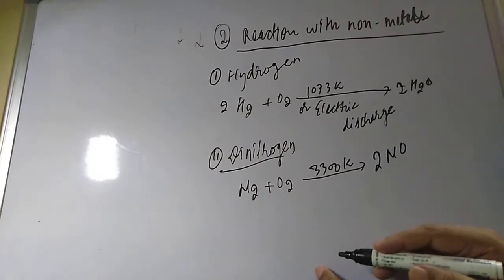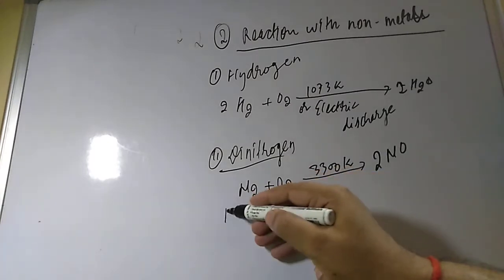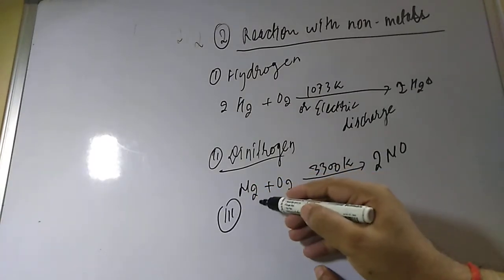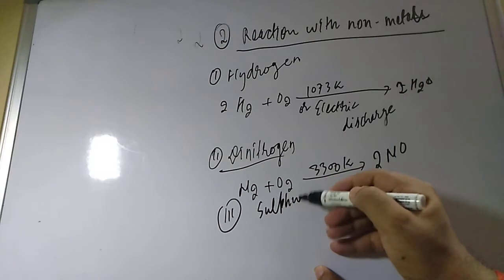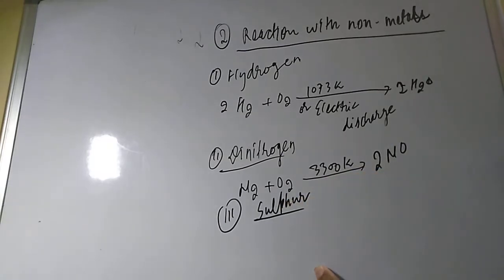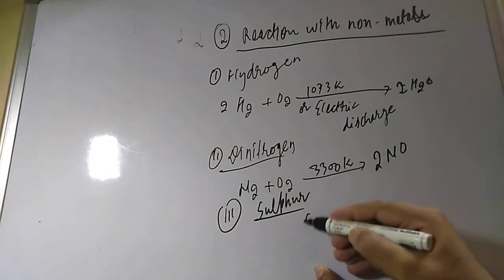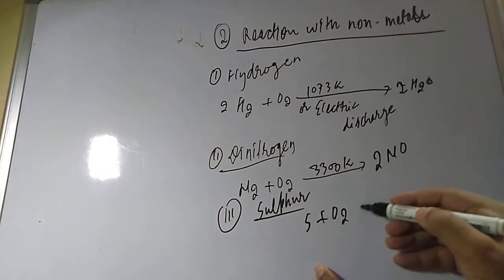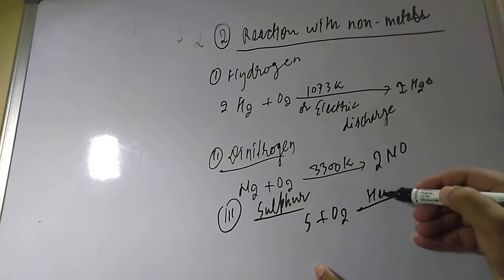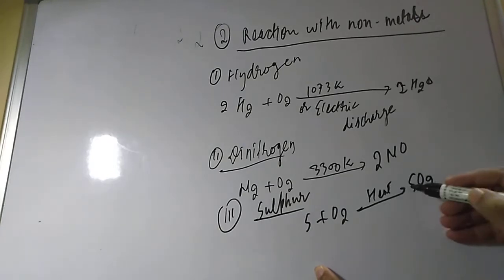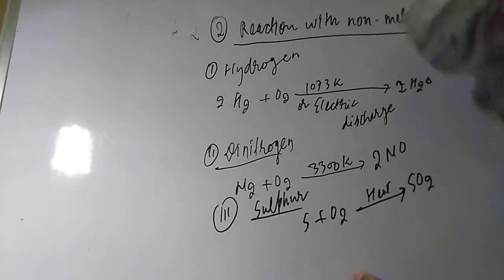Okay, if you talk about sulfur, students, what will it give? Sulfur is used in the contact process for the preparation of sulfuric acid. Sulfur reacts with the oxygen, but you have to heat it, so it will give sulfur dioxide. In the contact process it is used.